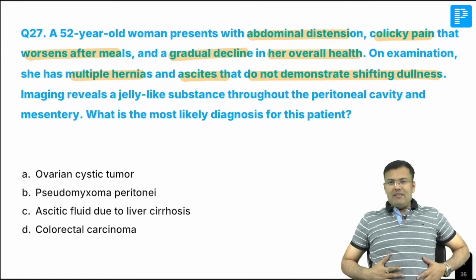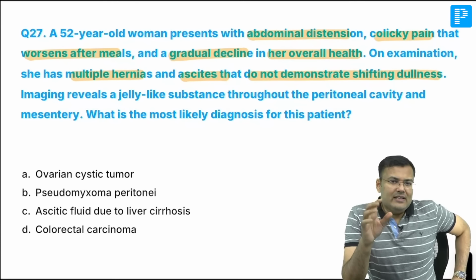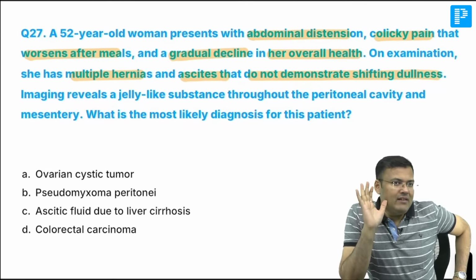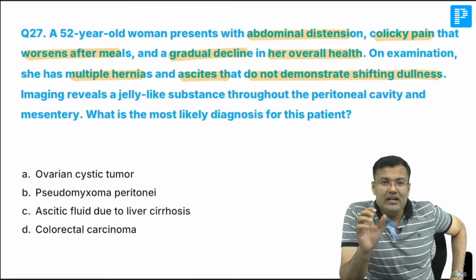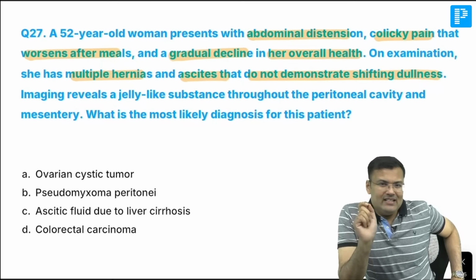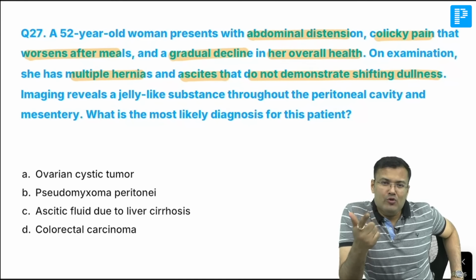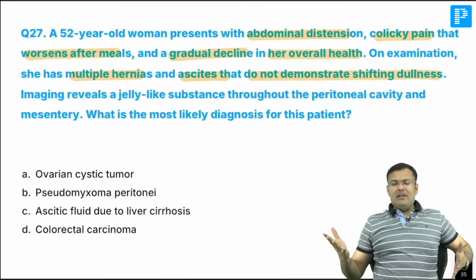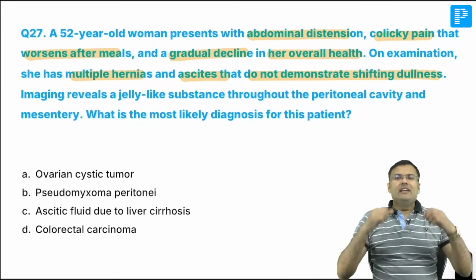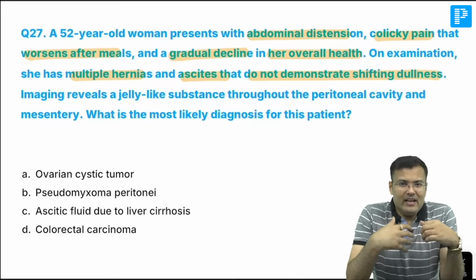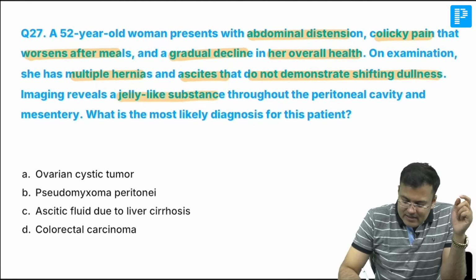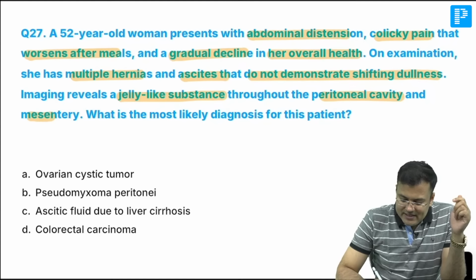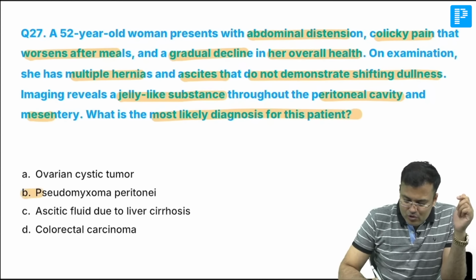If ascites is not having shifting dullness, it means there is collection of semi-solid in the peritoneal cavity. It is actually a jelly-like substance. And what is that jelly-like substance? Patient is having pseudomyxoma peritonei. Why is this patient having multiple hernias? Because of the collection of jelly-like substance, there is increased intra-abdominal pressure, and because of that this patient will be having multiple hernias. Jelly-like substance throughout the peritoneal cavity and mesentery, most likely diagnosis pseudomyxoma peritonei.